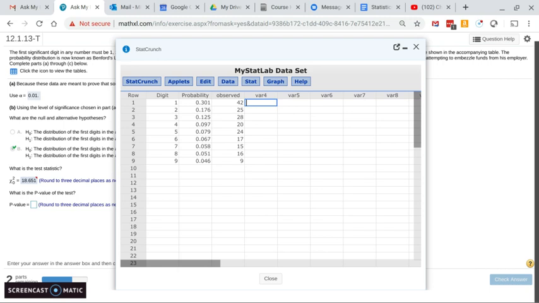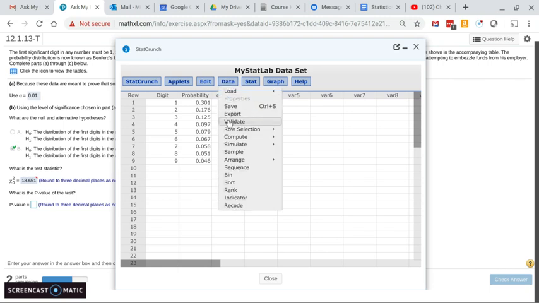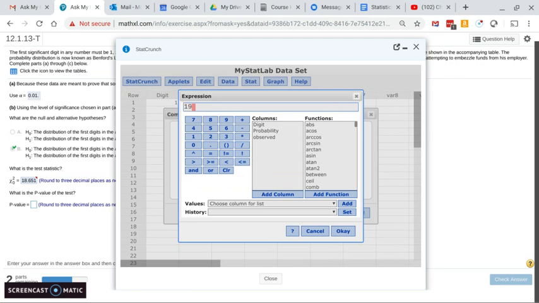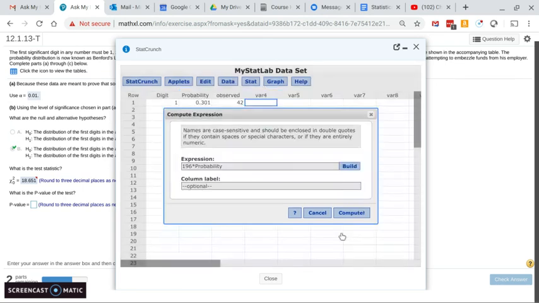To do that, I just go to data, compute, and I'm going to use an expression. I'm going to build it, and I'm just going to write 196 times the probability in the probability column for each particular digit. Then I'm going to call the column expected.